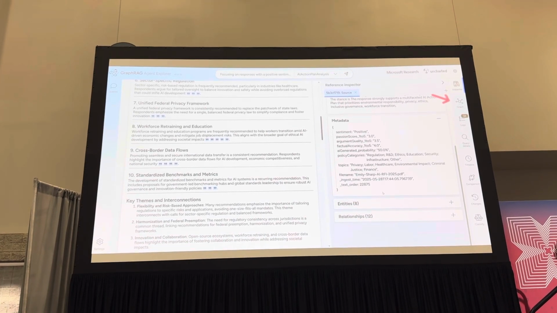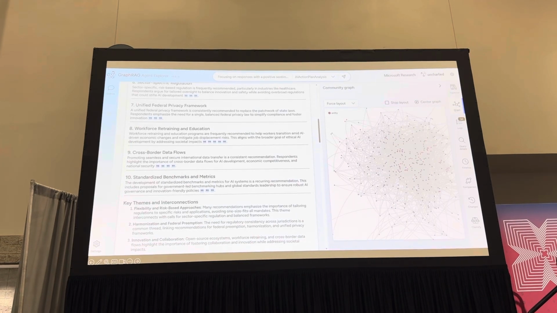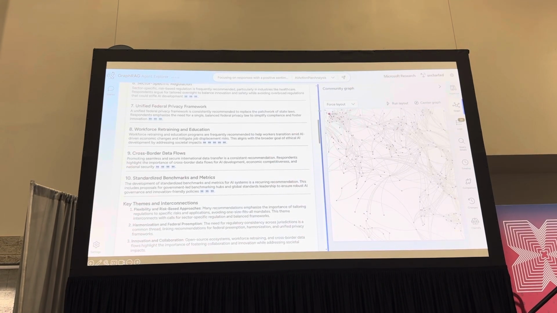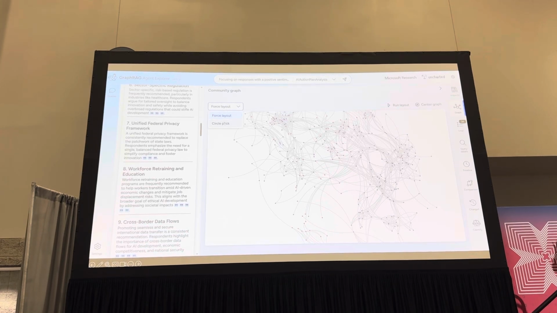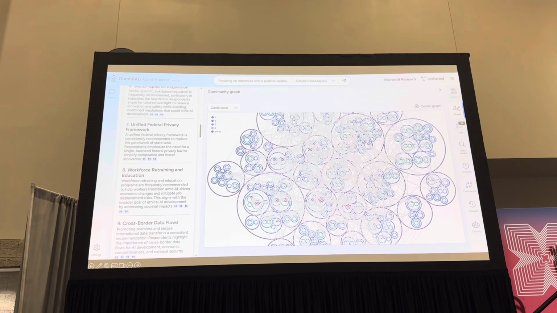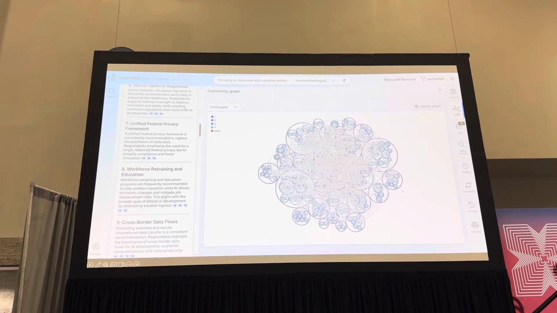This is my favorite part, right? So this knowledge graph, when we click on that red arrow over there, it automatically constructed from unstructured data, and it depicts that network of data points or entities and their relationships. Pretty cool, huh? In our case, these entities are the insights that were generated from the comment files.